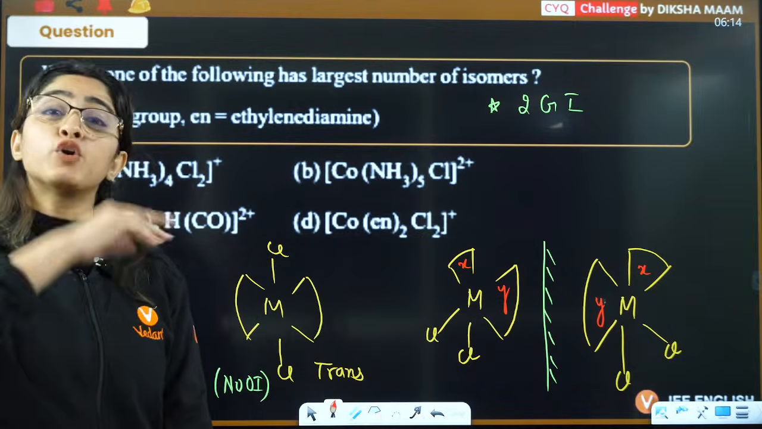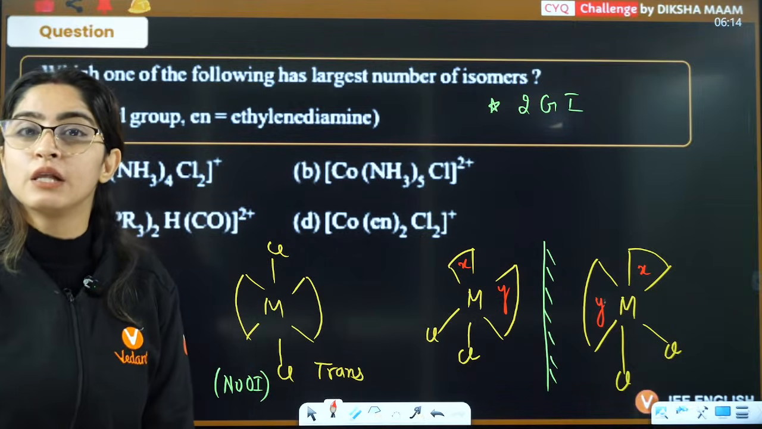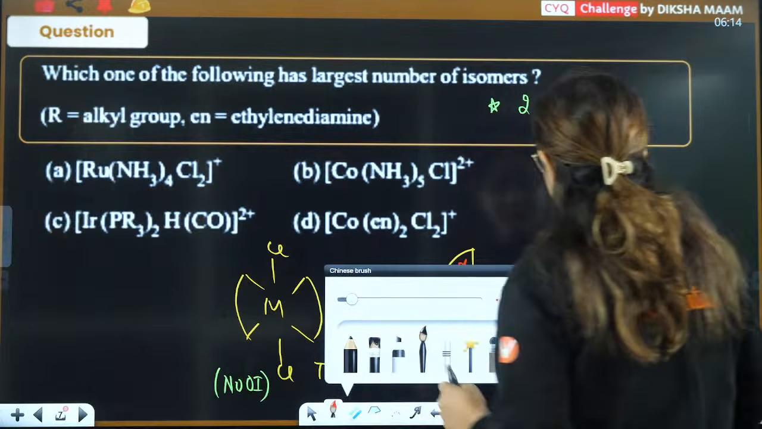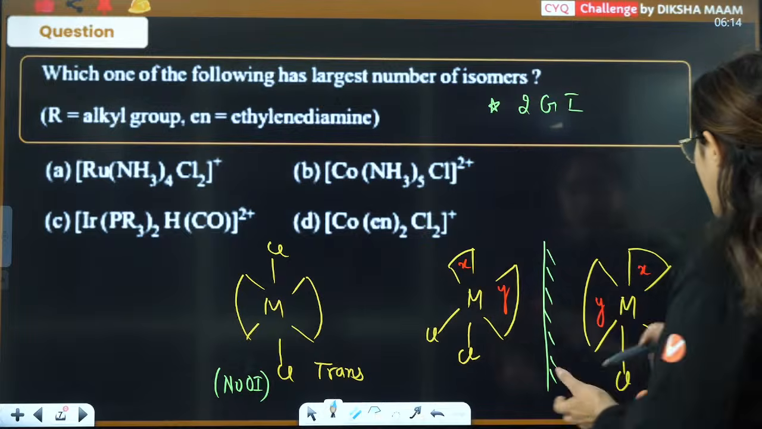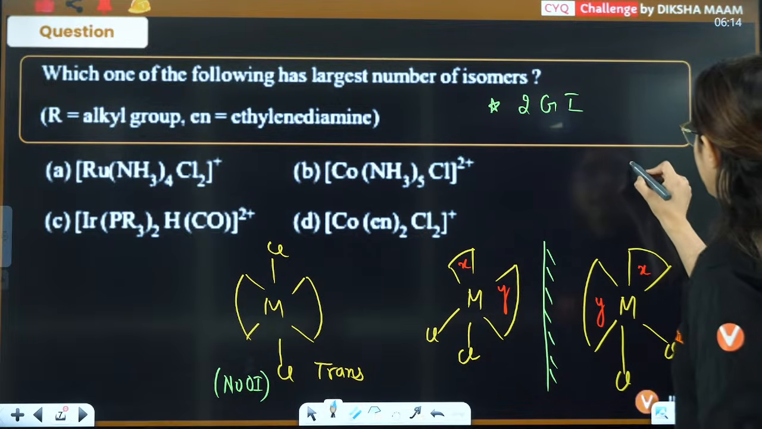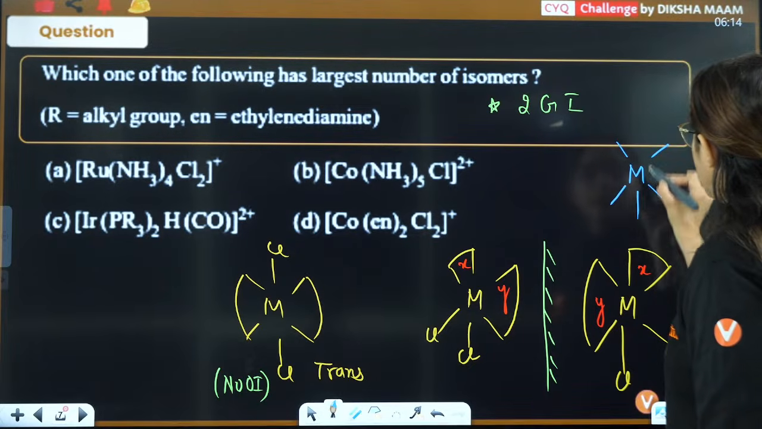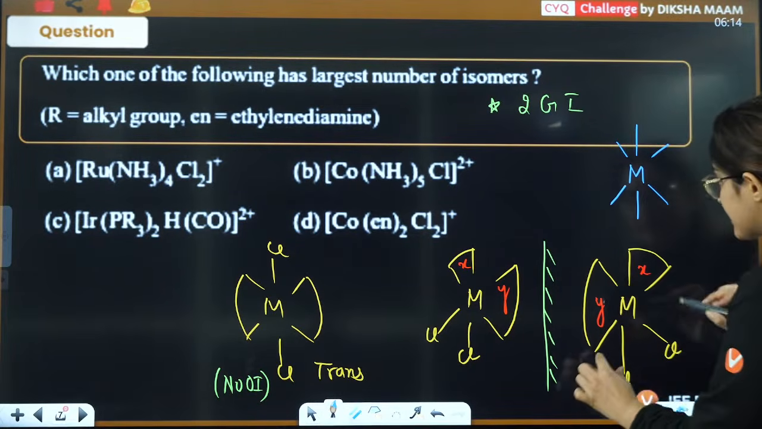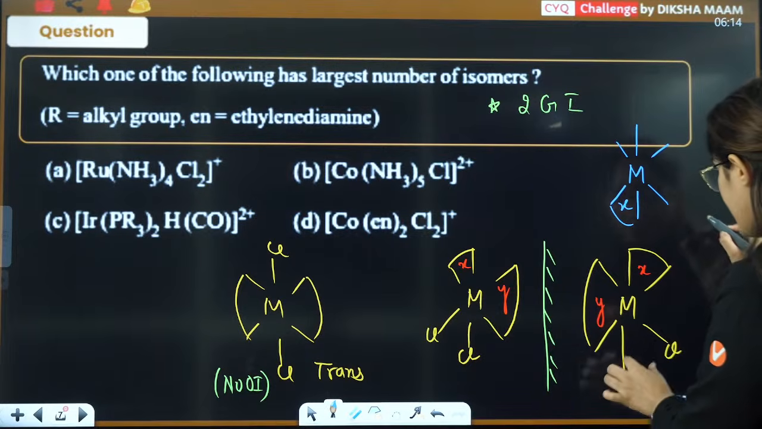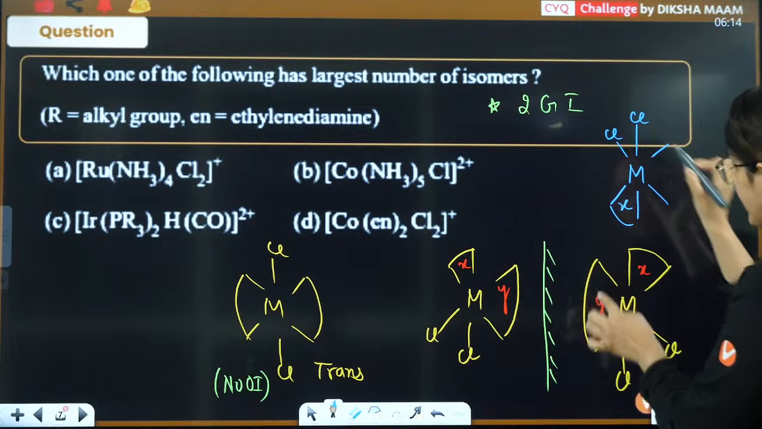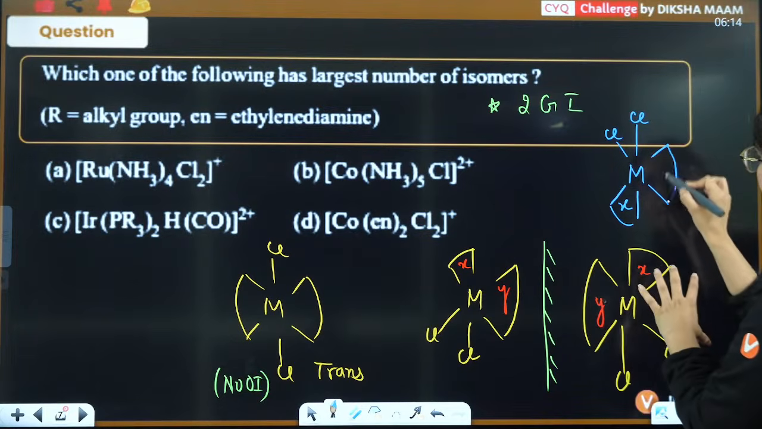But what if after rotation it becomes superimposable? So I'll have to see that as well. You can't just say with this one, ma'am, okay, this is non-superimposable. I have to rotate it by 180 degrees. So rotation means I will just do the opposite. If this is X here, this will be X here. If this is Cl, this will be Cl here. If this is Cl here, Cl will be here. If this is Y here, Y will be here.